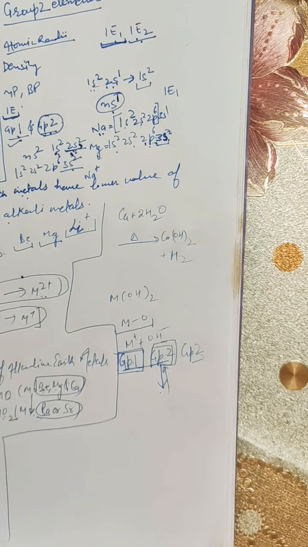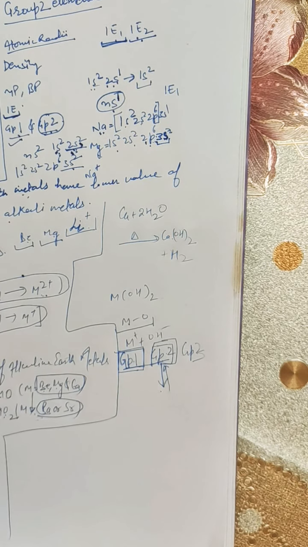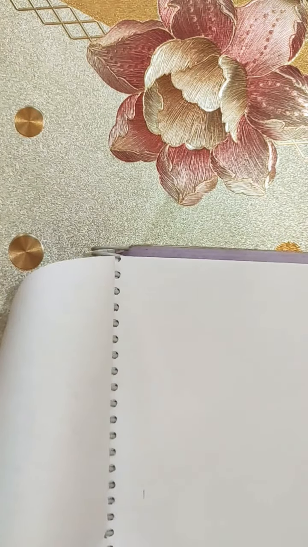Now there is a very interesting property, the behavior of solutions in liquid ammonia, that is, how these alkali metals dissolve in liquid ammonia. This is a very important topic, so try to focus on it and study it again and again. So, behavior of solutions in liquid ammonia.